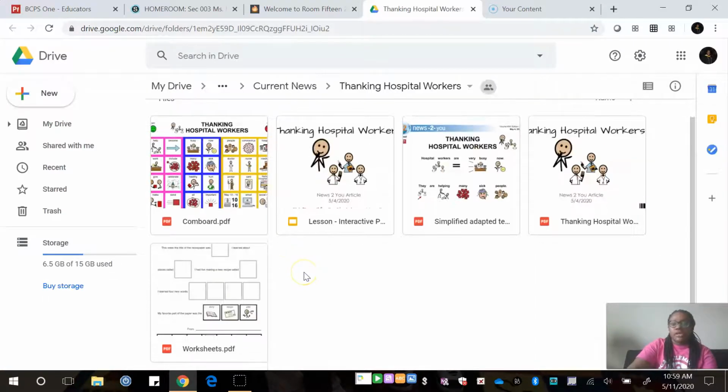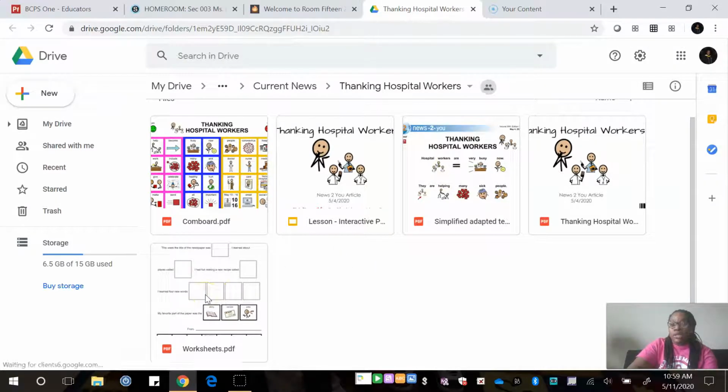And so it'll take you to our communication board, the Google Slide interactive lesson, the regular PDF of just the story, the worksheet pages, which you can print off. This is the same as this. I just downloaded it as a PDF so that you don't have to use Google Slides. And then here is all of the worksheets that go with this story.